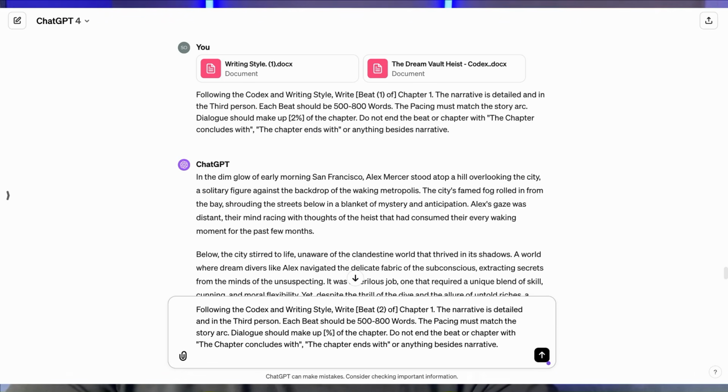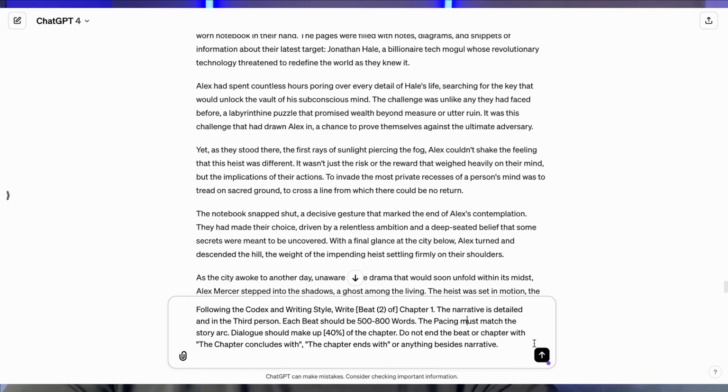All right, so we have beat 1. What we'll do is we'll copy and paste that original prompt, and we'll say write beat 2 of chapter 1. Again, the narrative is in third person, and we can change the amount of dialogue. Let's change it to 40%, for example, and then hit enter. And let's do it one more time for the last beat of the chapter. And let's make this 90%.